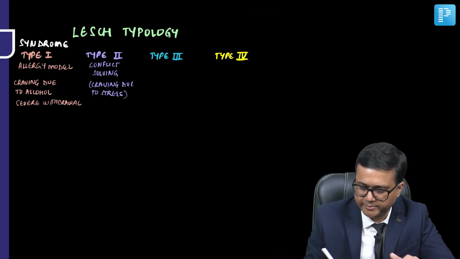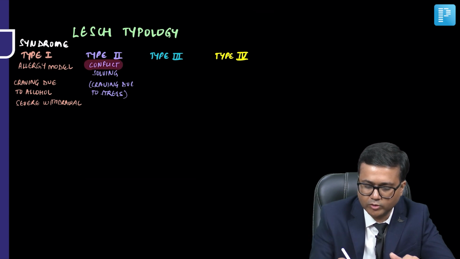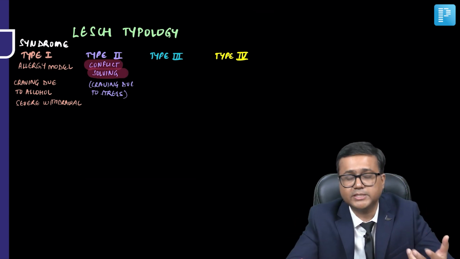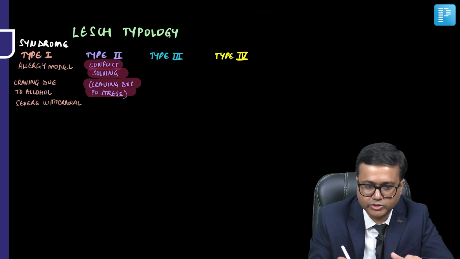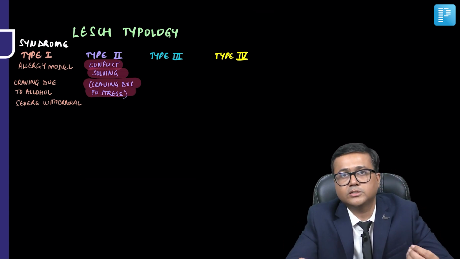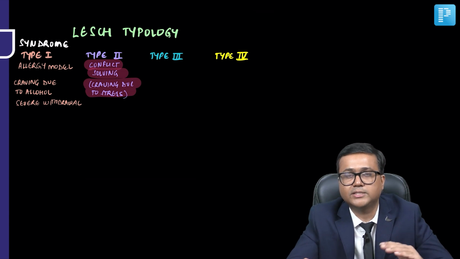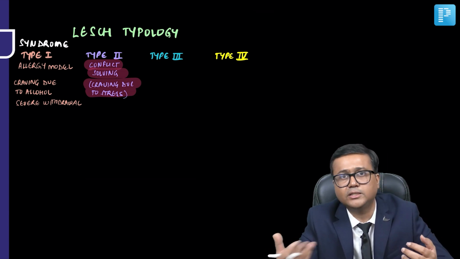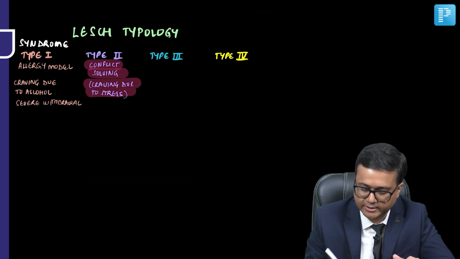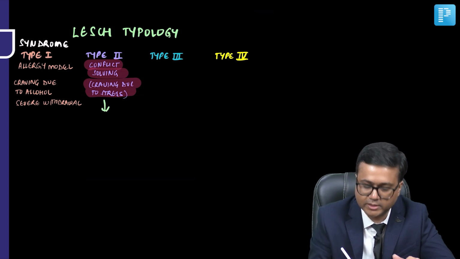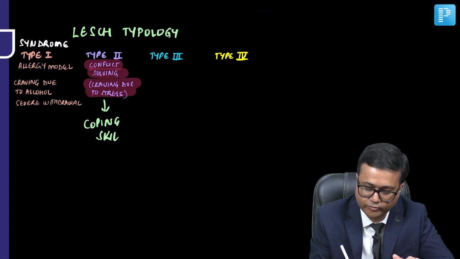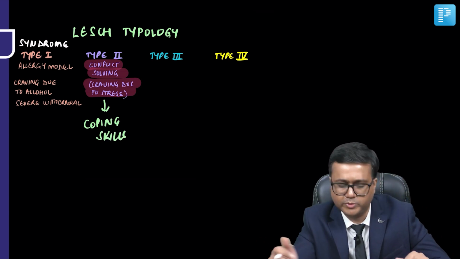Now, when we talk about type 2, it is conflict solving. And here, basically, craving is due to stress. Sometimes alcohol is used as a self-medication to decrease the stress. In fact, in these patients, it is seen that sometimes management with psychotherapy, such as teaching coping skills, may be of more use. Again, of course, drugs may also be used.